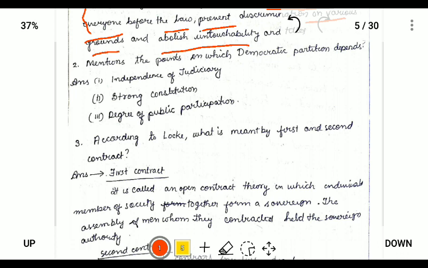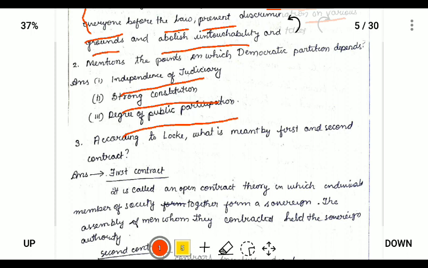So question number 2: mention the 2 points on which democratic participation depends. So what is democratic participation? Democratic participation is defined as participating in the democracy. It consists of independence of judiciary, strong constitution, and degree of public participation.